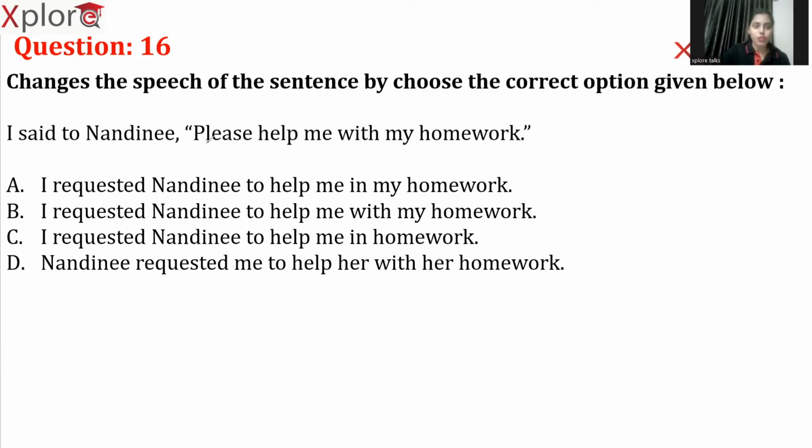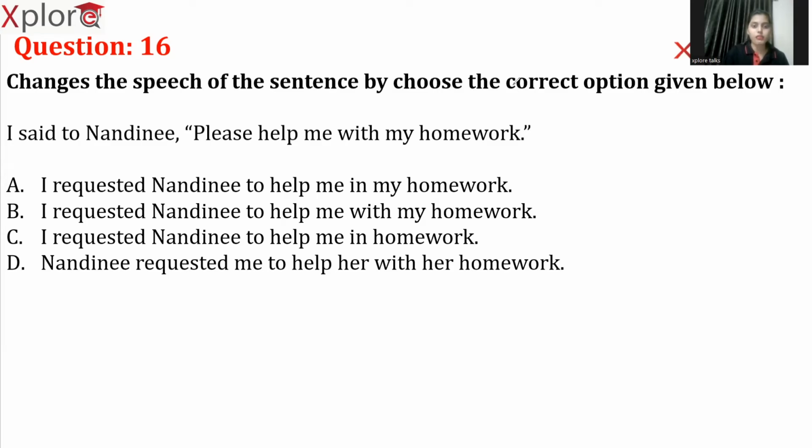So whenever you are talking about the tone of the speech, those are referred to as imperative sentences. And whenever you use imperative sentences, you need to use "to" plus the infinitive form. Okay, "to" plus V1 verb. That's what you can see in the options given here: "to" plus V1 form, meaning "to help". You cannot say "to helped" or "to left". You cannot say "to leave"? Okay, I'm going to college. I'm going to eat this. So whenever we use "to", we use the V1 form after it.